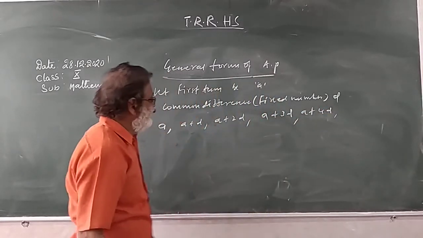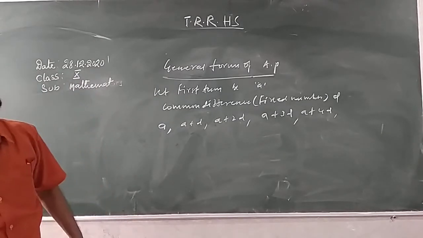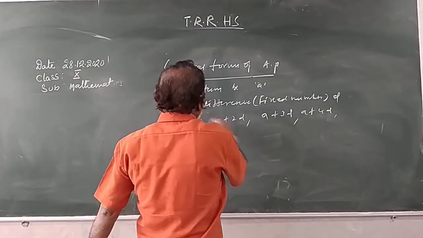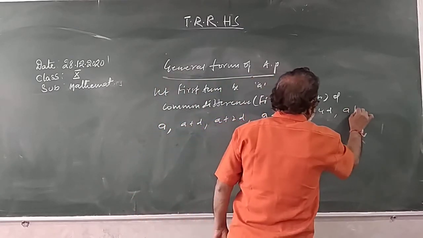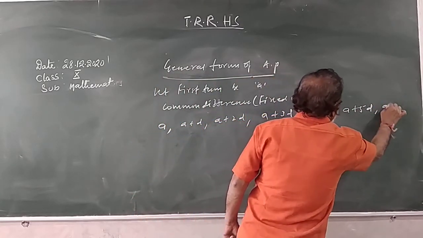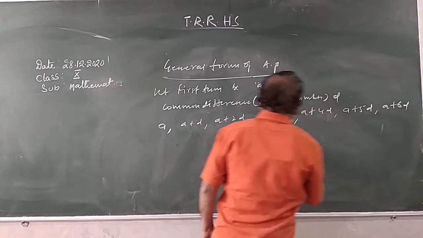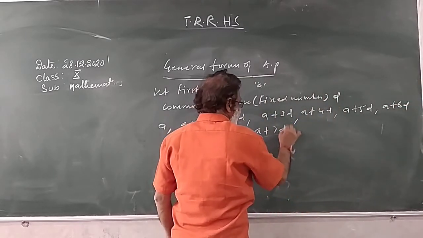Okay, this is the general form. A plus D, A plus 2D, A plus 3D, A plus 4D, A plus 5D, A plus 6D, A plus 7D.